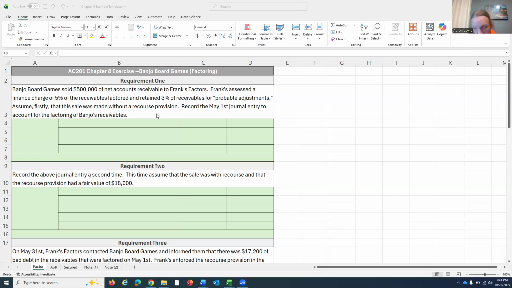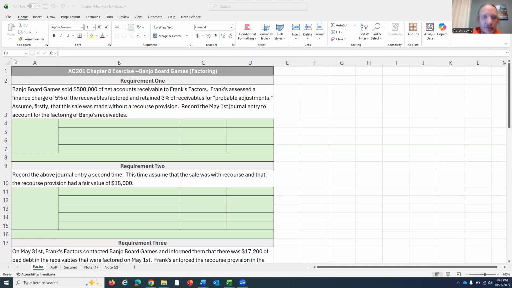The third line here states that this is made without a recourse provision. What is a recourse provision? It's a guarantee in a contract when you sell to a factor that if the amount they're retaining from the receivables that you're selling them isn't sufficient to cover the bad debt, then you are obligated to make them whole. So if we did have a recourse provision and the bad debt ended up being more than 3% of these receivables, we would have to pay Frank's the excess, the extra amount of bad debt that was in there. But since there's no recourse provision in this contract in requirement one, if there's more than 3% of receivables in here that are bad debt, Frank's is going to have to eat it. They're taking the risk on this one.